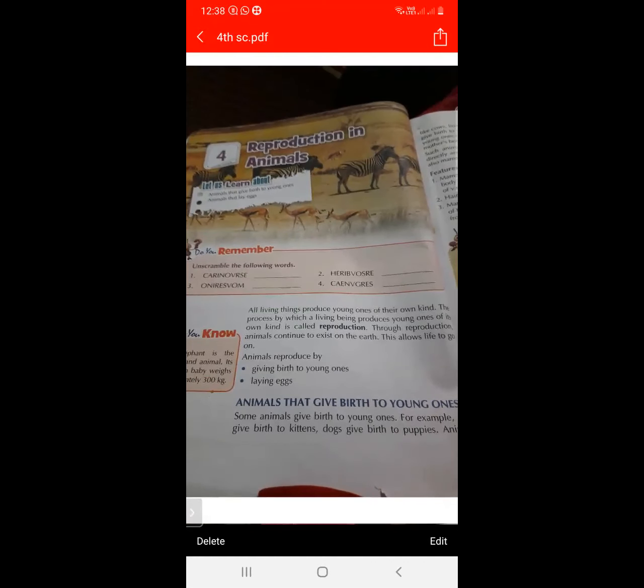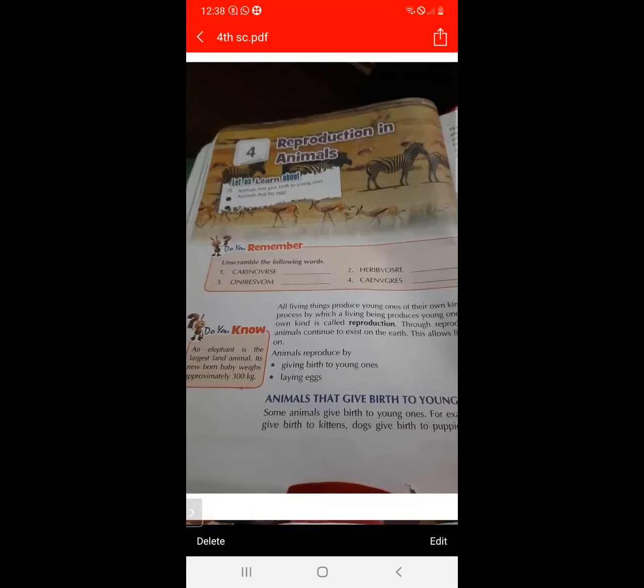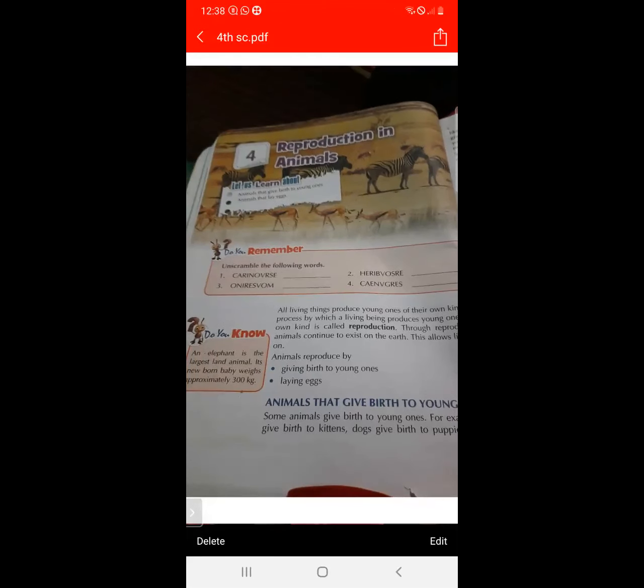So there are four questions. First is reproduction: the process by which a living being produces young ones of the same kind is called reproduction. Animals reproduce by two methods: giving birth to the young ones, and second, by laying eggs. Which is the largest land animal? Elephant.